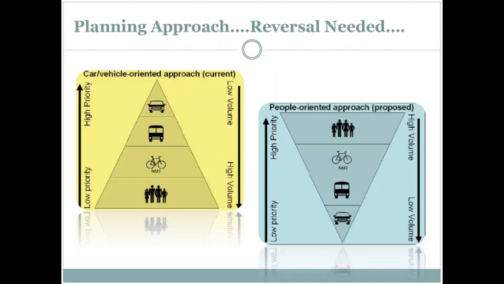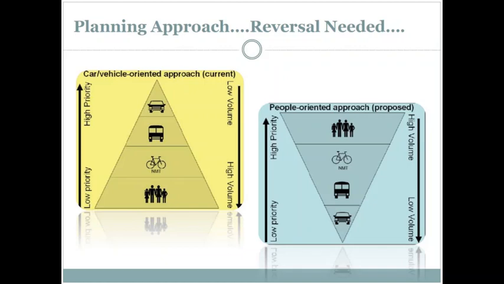So, despite seeing that the major modal split for these cities is public transport, still we have this car or vehicle oriented approach in these cities, which is currently being followed, which is not right. In this kind of approach, we have these low volume cars, which are given higher priority rather than the public transport system or the non motorized vehicles, as compared to the pedestrian traffic. So the pedestrian traffic is given the least priority, which has the highest volume in these cities.